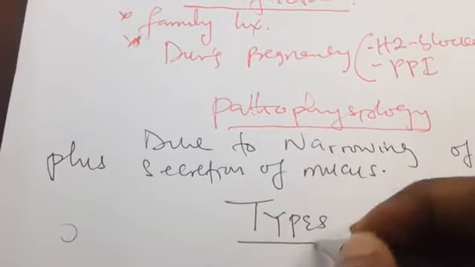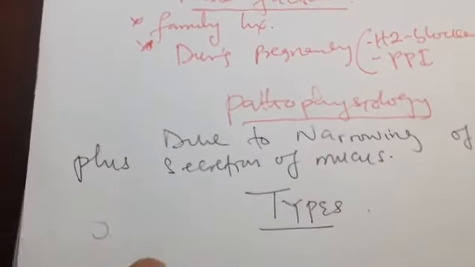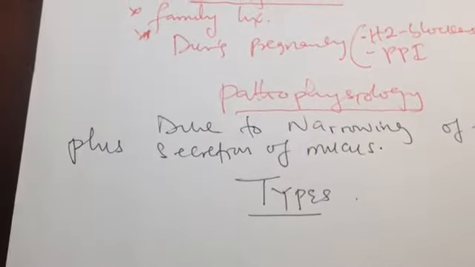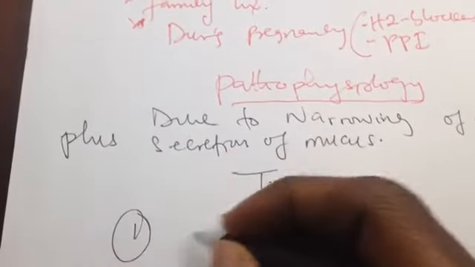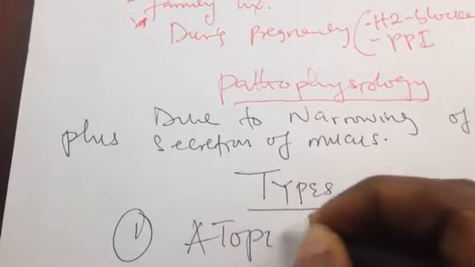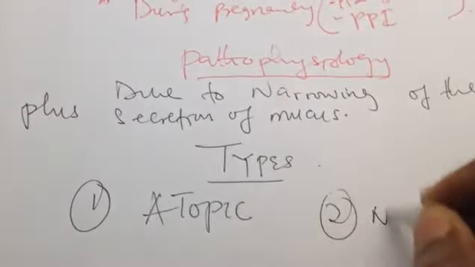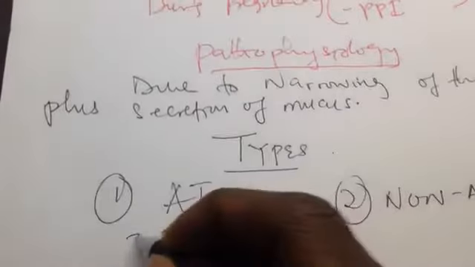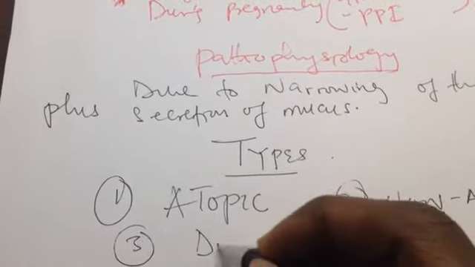Now we are going to see the types of asthma, because depending on the cause, they are divided into three. Number one, we have atopic asthma. Number two, we have non-atopic asthma. And then number three, we have drug-induced asthma.